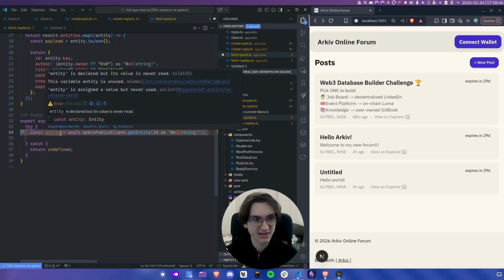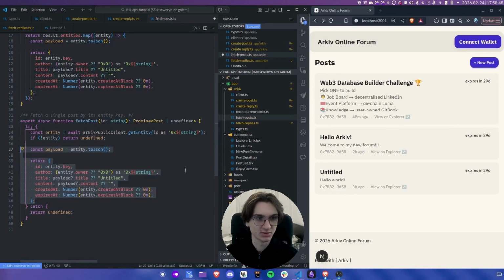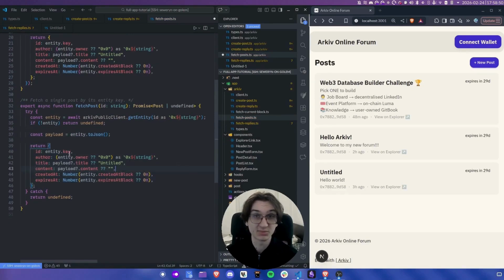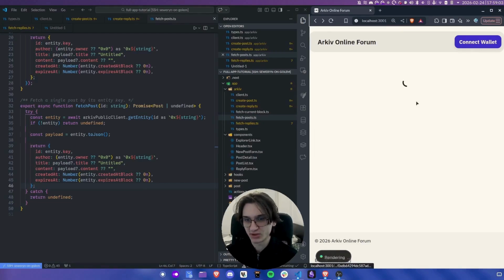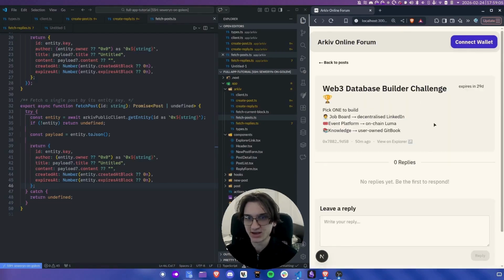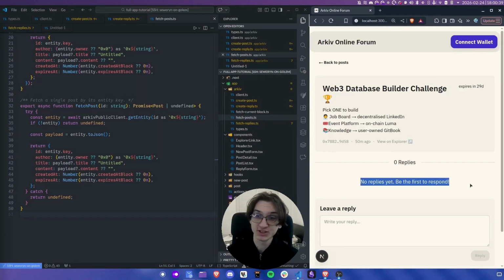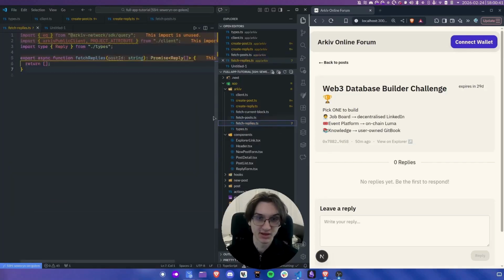Now, obviously, the entity needs to be parsed. So let's make sure to do the same parsing as above. We take the key, we take the title and content from inside the payload, and also the expiry and createdAt from the metadata. And with this, if we open one of the entities, as you can see, it loads on its own page. Okay, so we can move on to fetching the replies to a post.